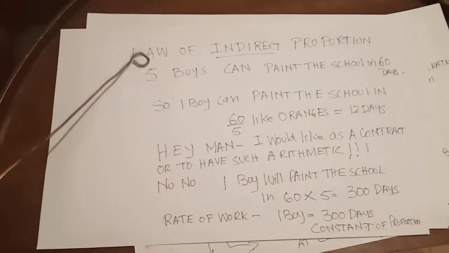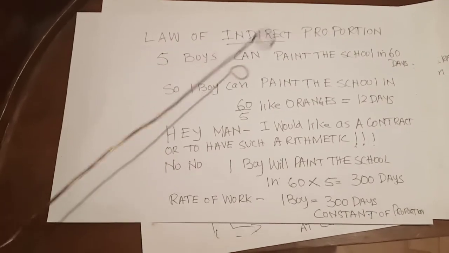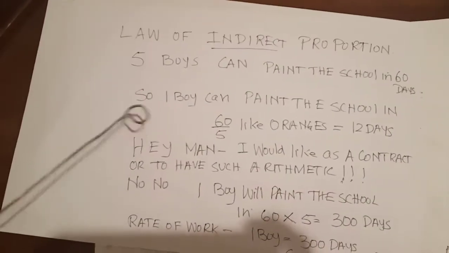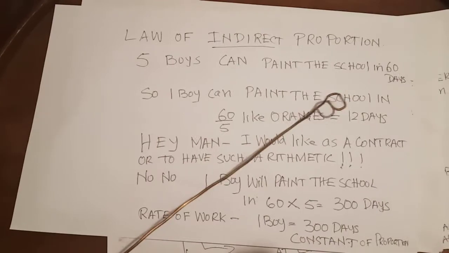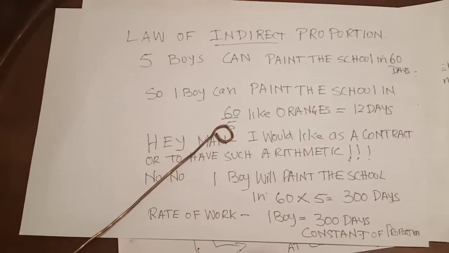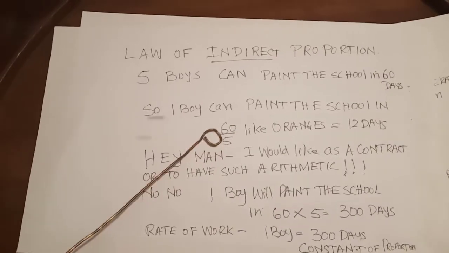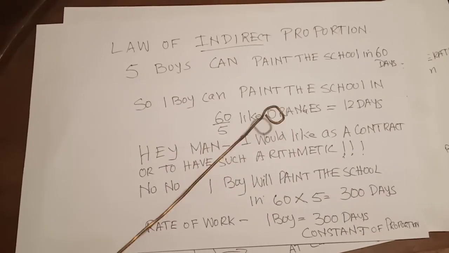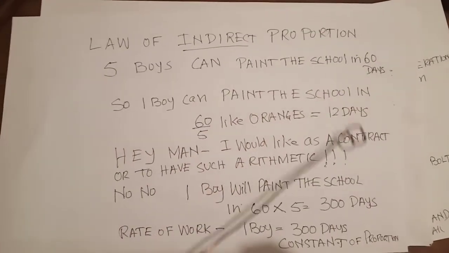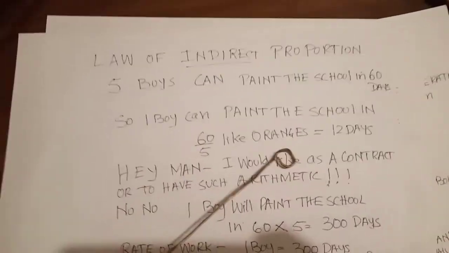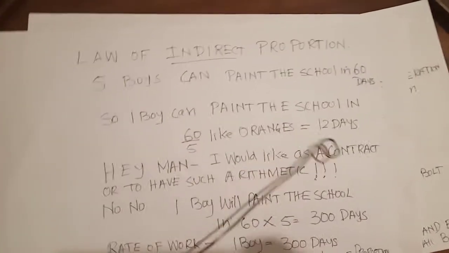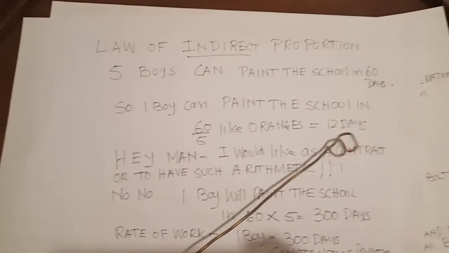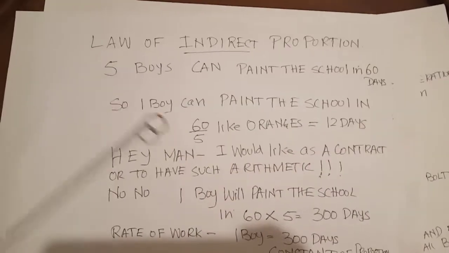See here. How to get this? 5 boys can paint the school roof in 60 days. So one boy can paint the school in 60 by 5? No, no. It is not orange. It is not 60 rupees by 5 oranges. 60 by 5 is very wrong. Why? 5 boys will paint in 60 days. How can one paint in 12 days? The contractor will be very happy to get this type of people. 5 in 60, one boy in 12 days. It is not possible. Arithmetic will not allow.